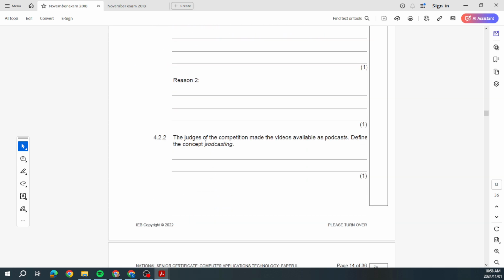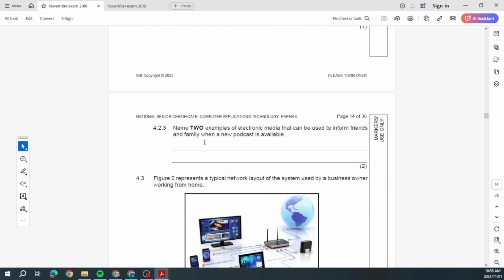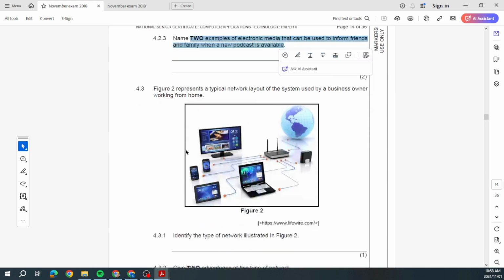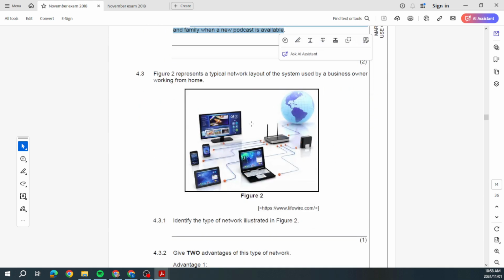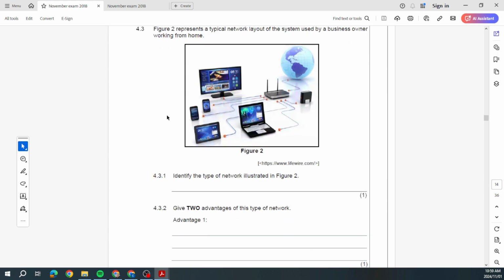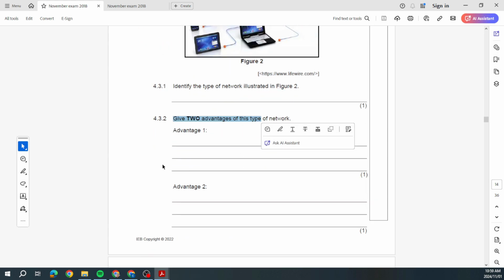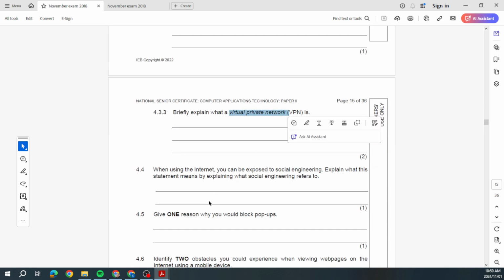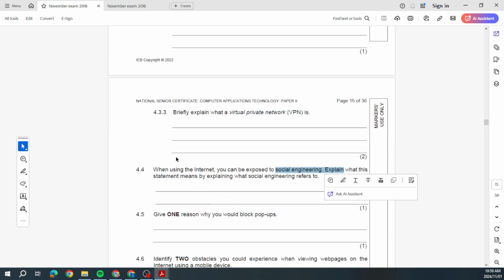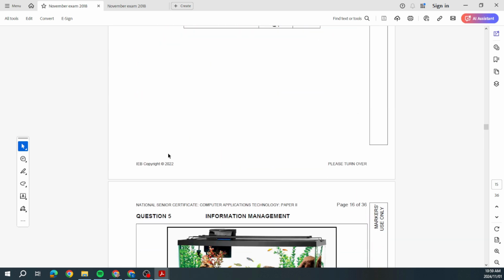All right, then they talk about podcasting. They're asking questions again with regards to podcasts. The physical structure or the topology, let me use the word topology. And topology is not always the physical structure, it's more of how the network works, how it transfers data. Know those topologies, please, because they can ask you on the topologies. They can give you a picture and ask you which one is it representing. Look there, 2 advantages of a network, virtual private networks, pop-ups, social engineering. Yeah, all these things come up in question 4.